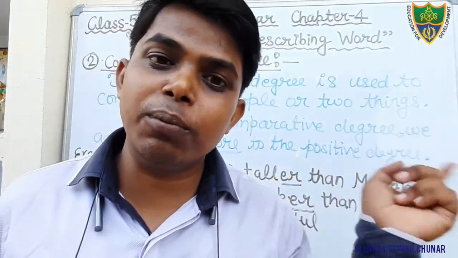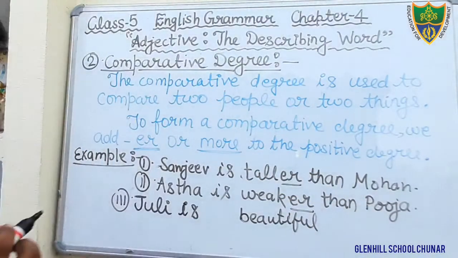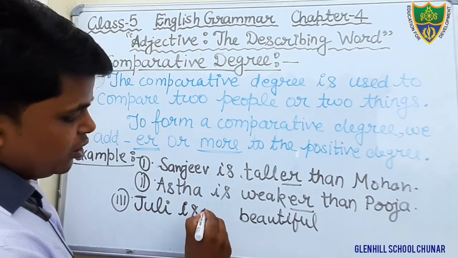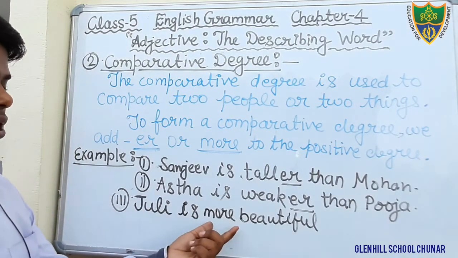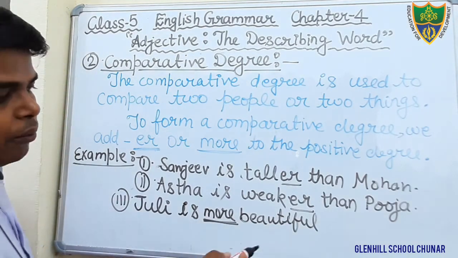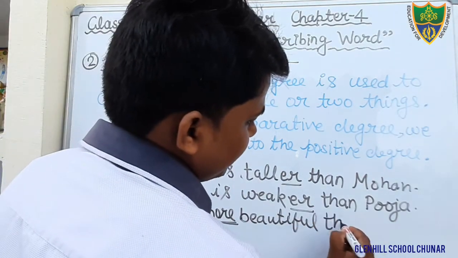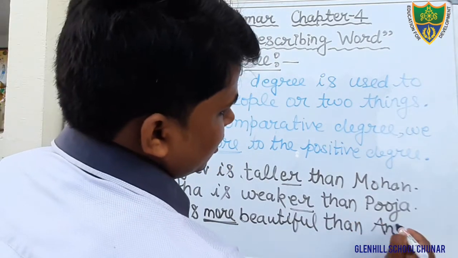We cannot say beautifuler. Okay, so just see here, Julie is more beautiful. Here we will use the word more. Okay, Julie is more beautiful than Ansika.